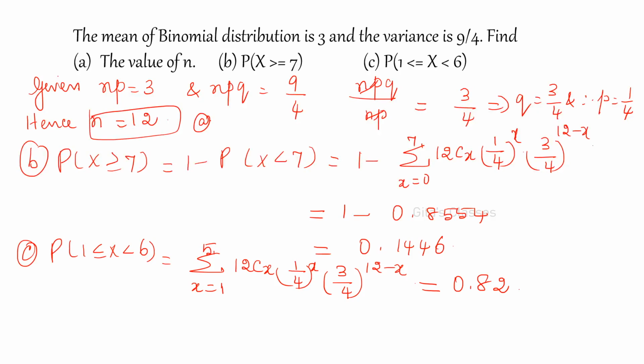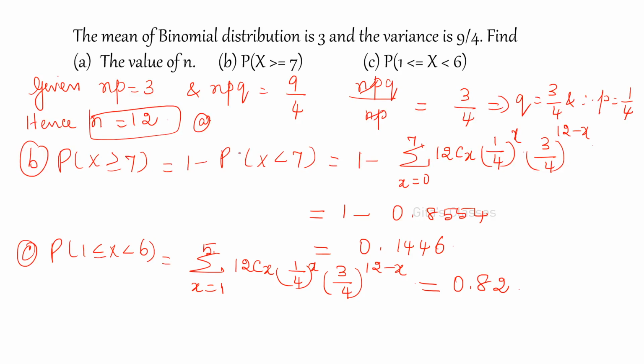The mean of the binomial distribution is 3, variance is 9 by 4. So np is equal to 3, npq is equal to 9 by 4. In binomial distributions, mean is np and variance is npq, so you just substitute, find the values of q and p, and hence n is equal to 12. And greater than or equal to 7 means 1 minus P of X strictly less than 7, so from 0 to 7, 12Cx.